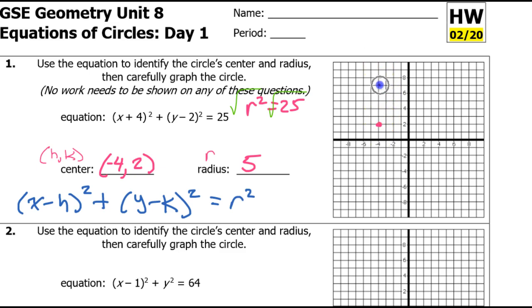Okay, so if I go up 5, I'm here. If I go to the right 5, again, I should be on the circle. If I go to the left 5, I should be on the circle. And if I go down 5, I should be on the circle. If I go 5 in any direction, the radius is 5, so that should put me on the circle. That allows me to see where the circle goes. So now I just need to draw a circle through these points. All right, so there's my circle.